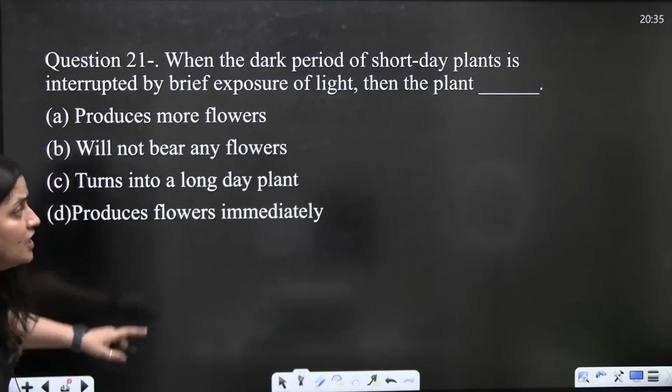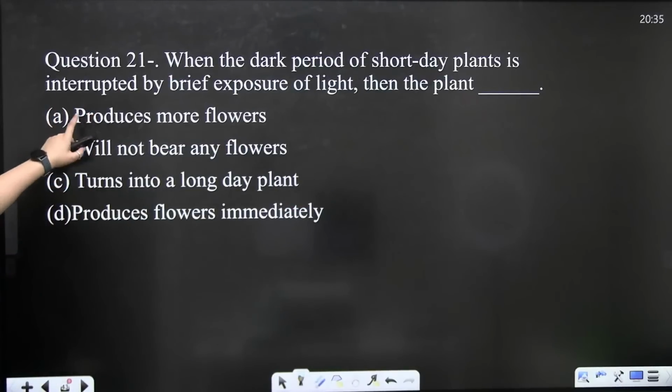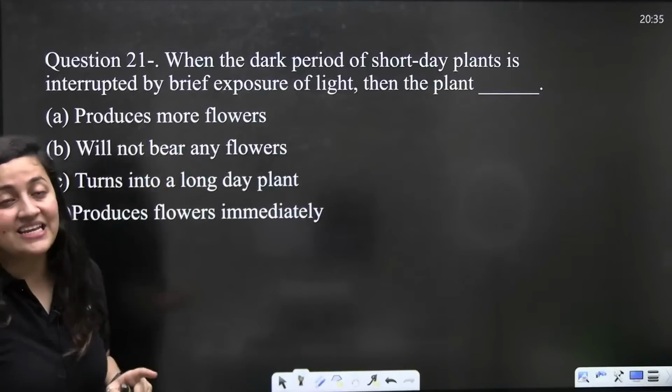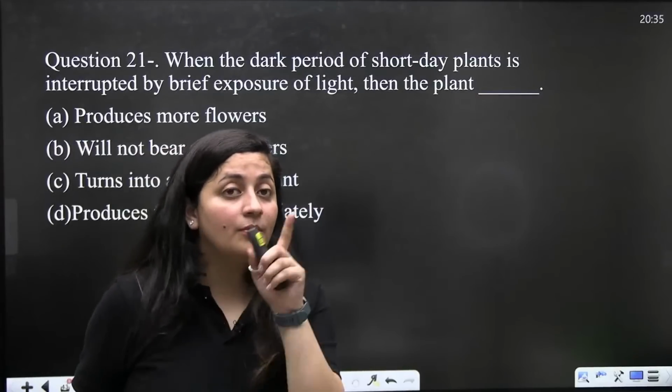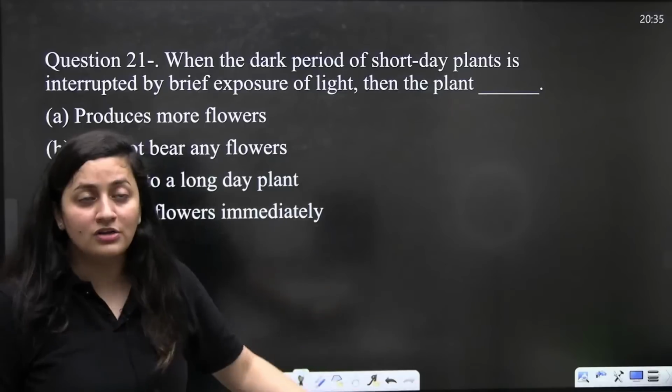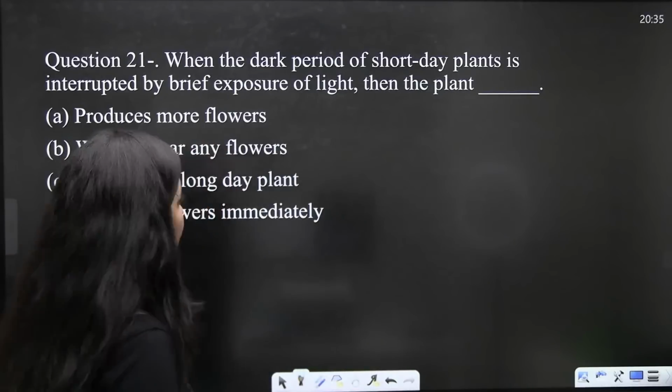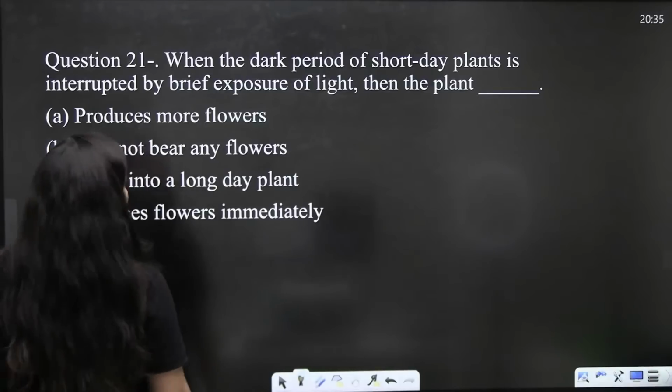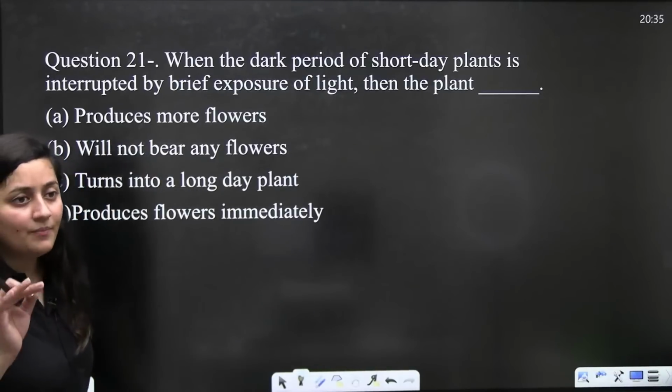Now the next question: when the dark period of a short day plant is interrupted by a brief exposure of light, then the plant is... We are talking about the dark period of the short day plant, which prefers the darkness, of course. So if that dark period is interrupted by a brief exposure of light, then the plant is going to be...